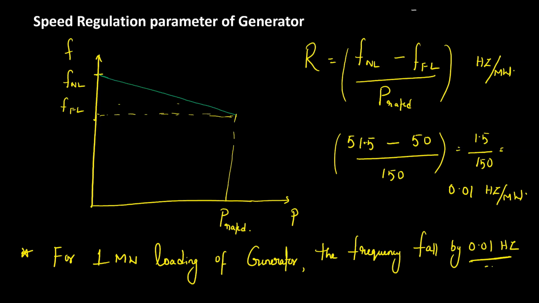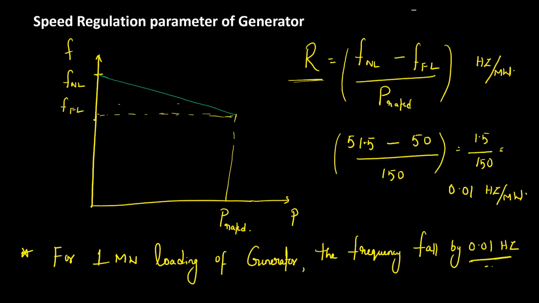Some textbooks will say full load frequency minus no load frequency divided by rated power output. In this case, the R value will become negative. Whether it is negative or positive, what the negative specifies is that as load increases, the frequency will fall. So whatever the difference, the meaning is that this speed regulation parameter gives you the reduction in frequency for 1 megawatt loading.